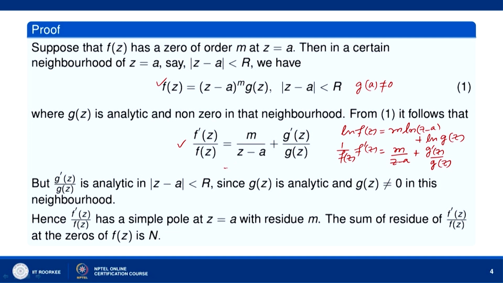So, actually this is nothing but m over z minus a plus sigma n equal to 0 to infinity a n into z minus a to the power n.